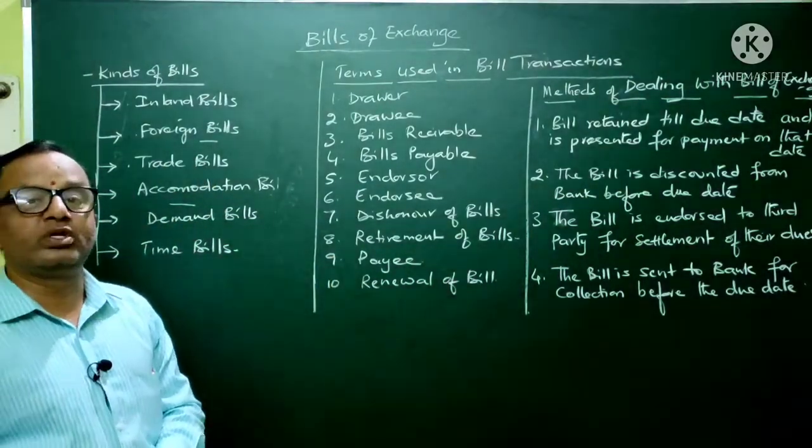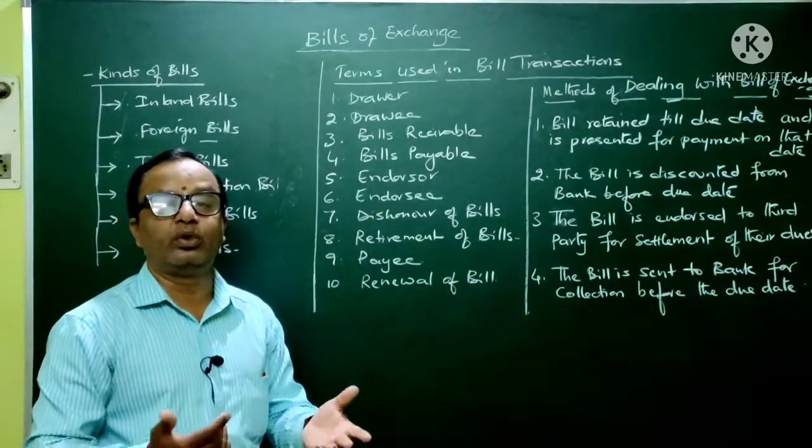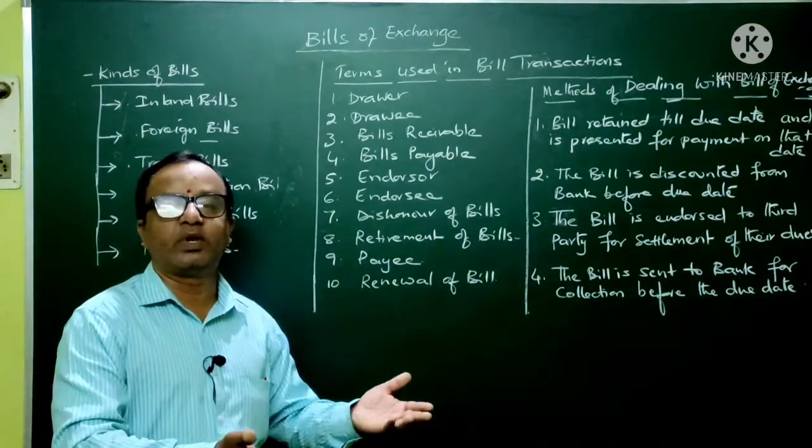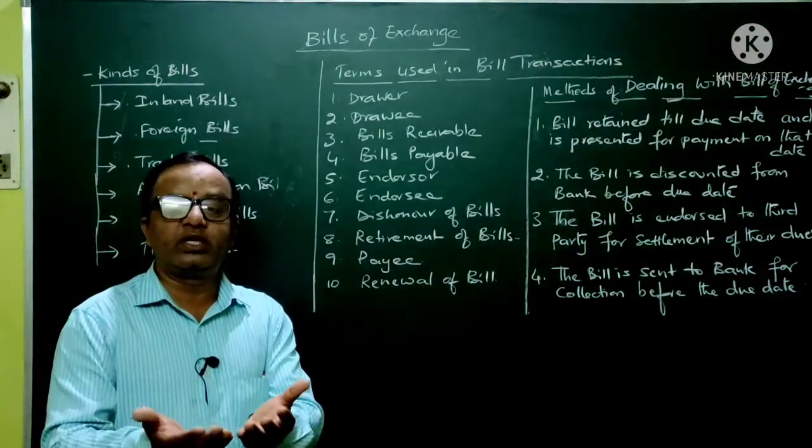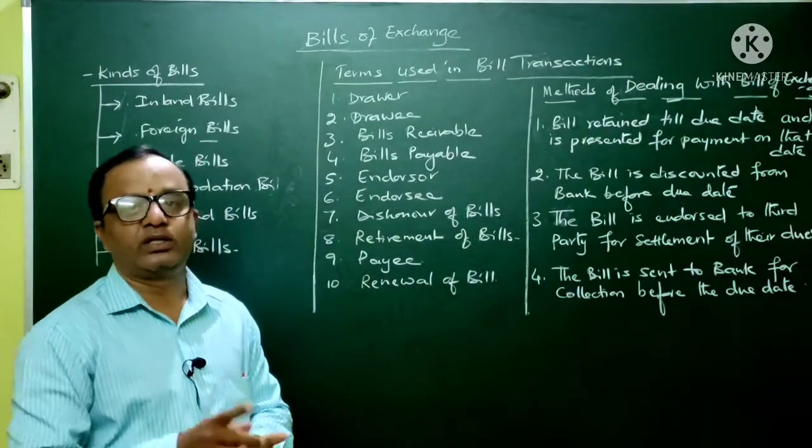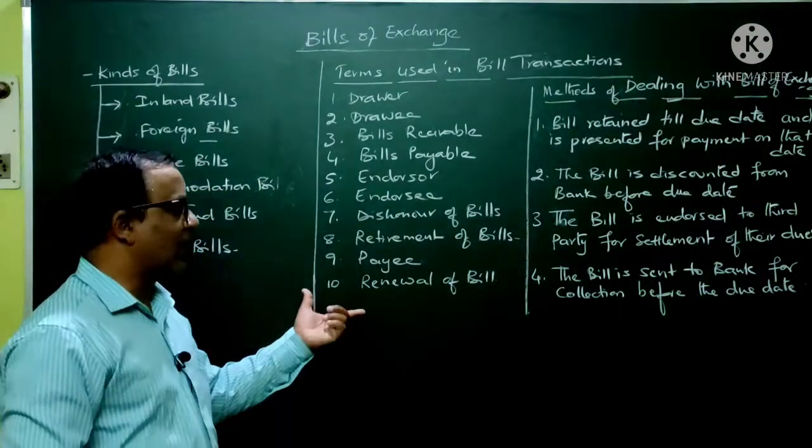Then next, payee. Payee is the person who receives the payment on the bill on the due date. In other words, when the drawee is making payment, the person who is receiving that money on that particular bill is said to be the payee.